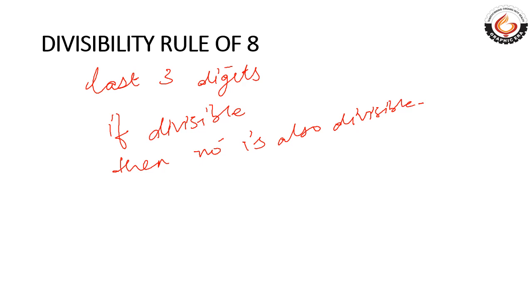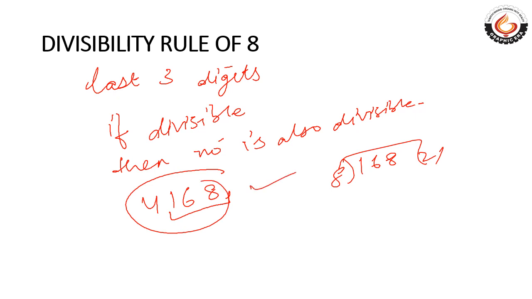Got it? For an example, 4168. We will check whether 168 is divisible. 168 is clearly divisible, 21. Then this complete number is also divisible by 8.